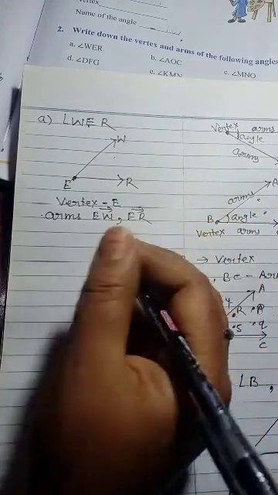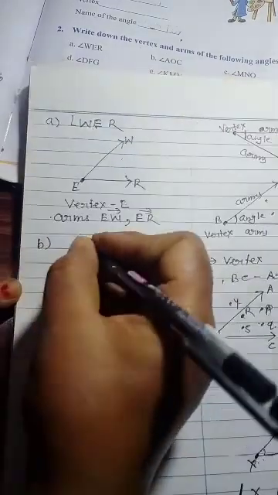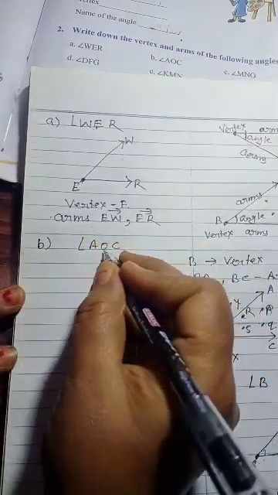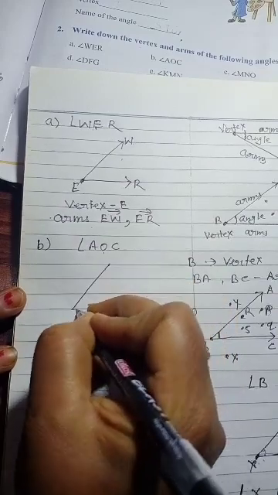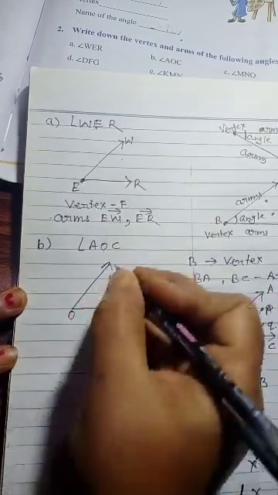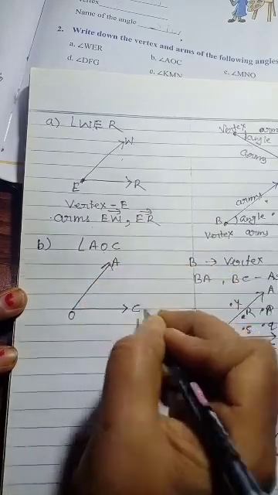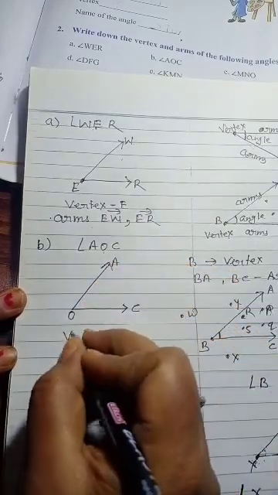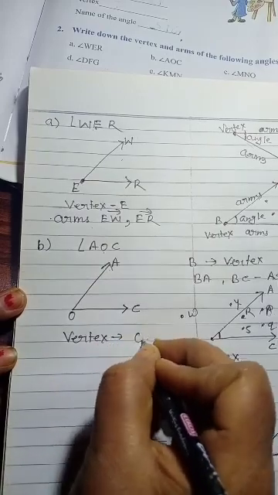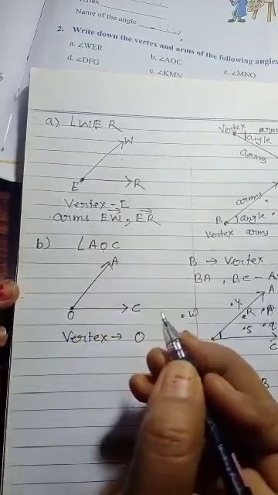Okay. Now see part B, angle AOC. AOC, so O will be in the middle. Like that I have made it. O, here A will be there, here C will be there. Now the vertex will be, beta, the meeting point of two rays, O. Here two rays are meeting.